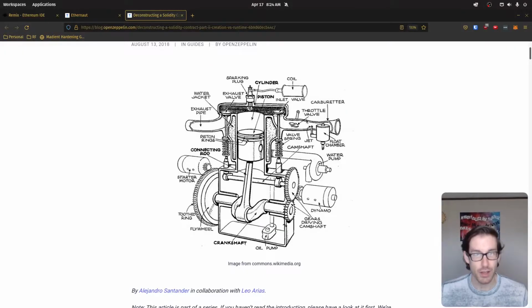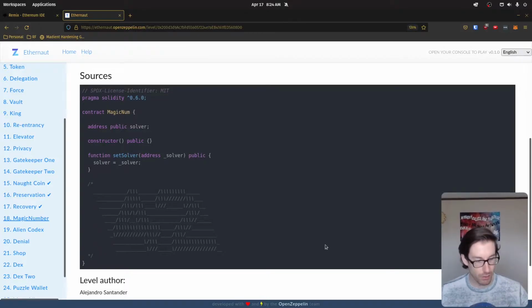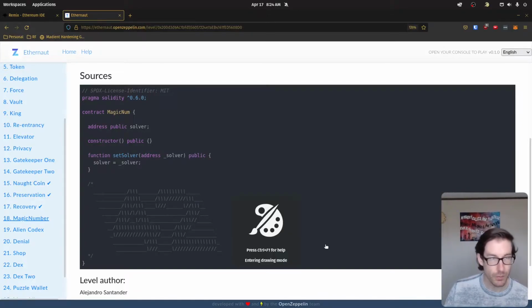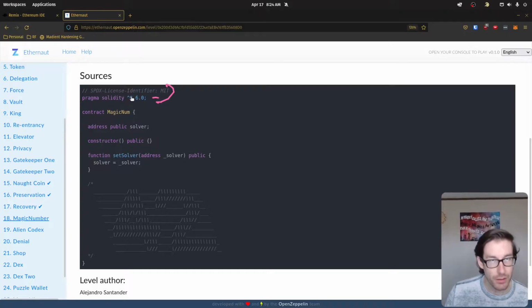Those are the resources. And now we shall quickly review the code, and then we'll jump into the notes to explain the solution. So here we have our compiler version. Remember, this is going to be changed to 8 if you want to put it in Remix, and floating points no bueno. It should be static. Our contract is called MagicNum. We have a state variable here, which is a solver, and that's going to be an address. We have a constructor that's empty, and then we have a function called setSolver. This setSolver is going to take a solver that we provide it, and that solver is then going to be tied to the variable that we've set up here.